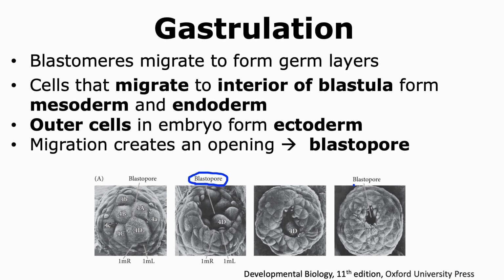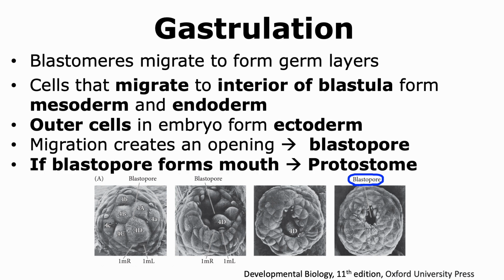We're able to see that in the figure also, which shows progressive stages of gastrulation, where we can ultimately see an opening, which is the blastopore. If that blastopore forms the mouth, then an organism is a protostome. And in the figure, we are seeing the development of a snail, which is a protostome, and hence the blastopore